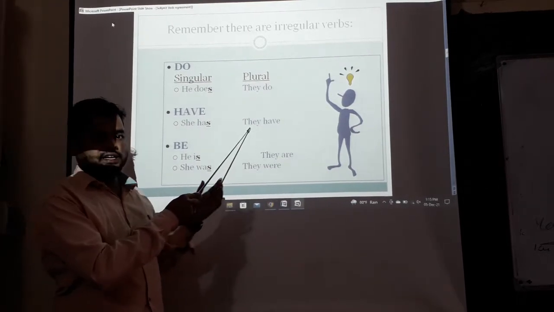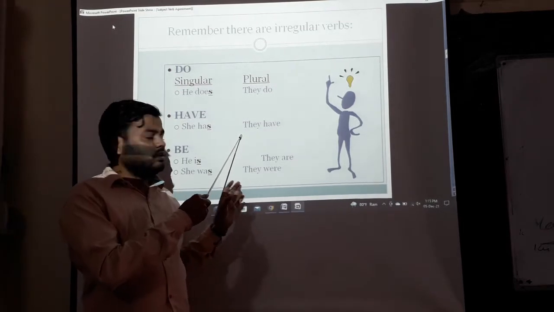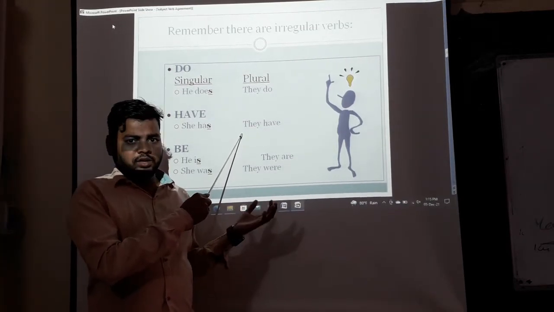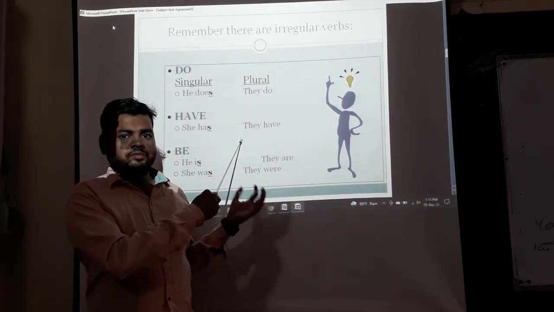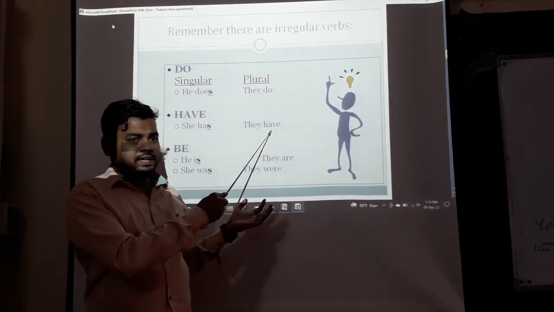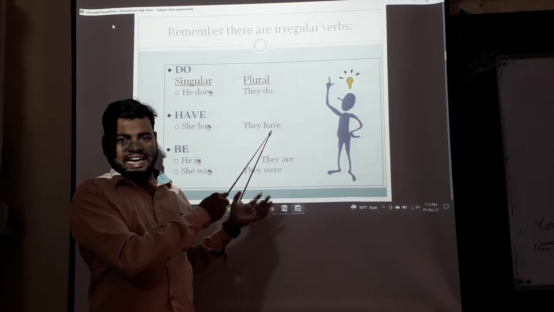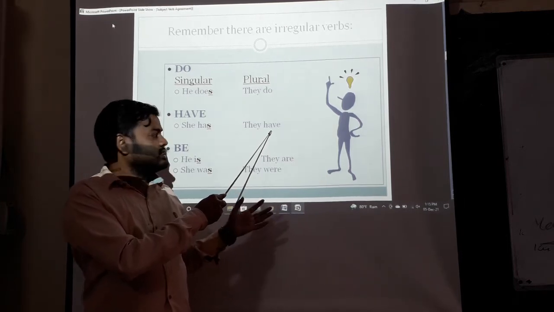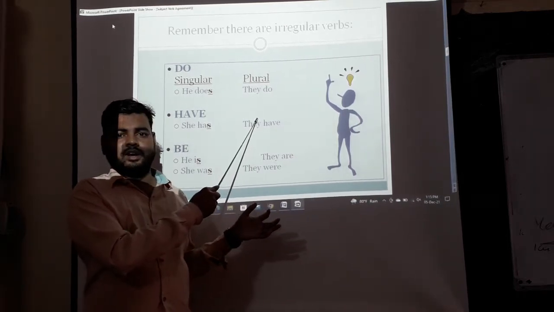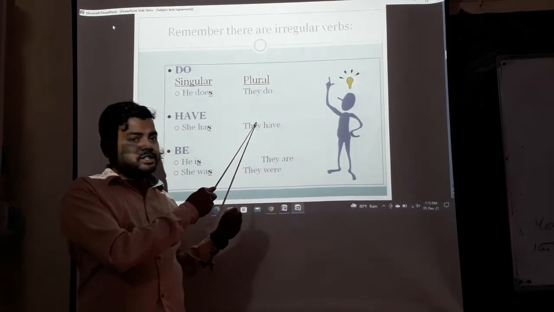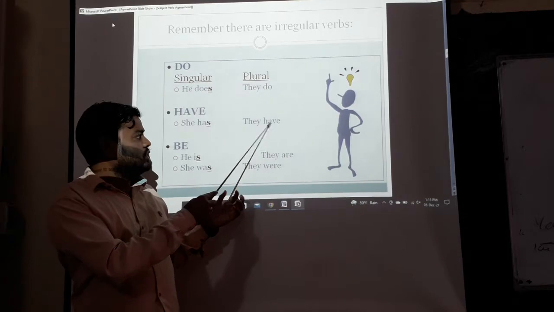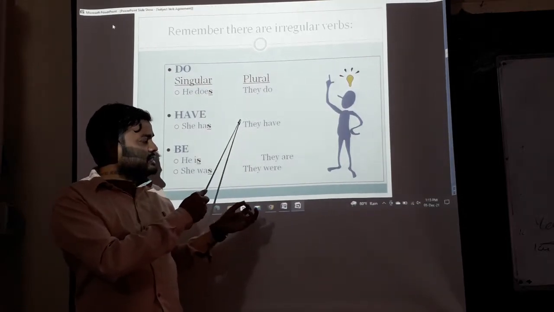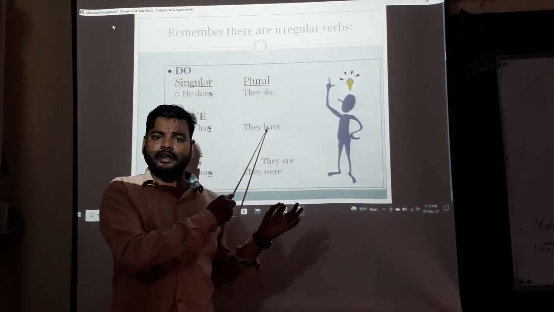Another one, there is a plural pronoun, which is also a plural subject, so we have to use have. We don't use has because it is plural. If we want to use has, it is according to a singular subject.